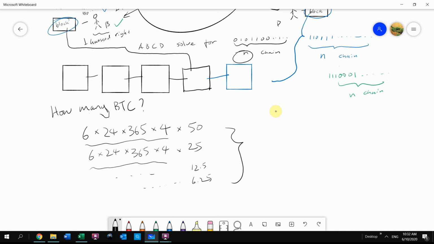And if you add all of this together, although you have an endless amount of years, the Bitcoin rewards will diminish to nearly zero. So the summation, if you apply some mathematical technique, will be 21 million Bitcoin. So that's how much Bitcoin has been mined and will be mined in the future.